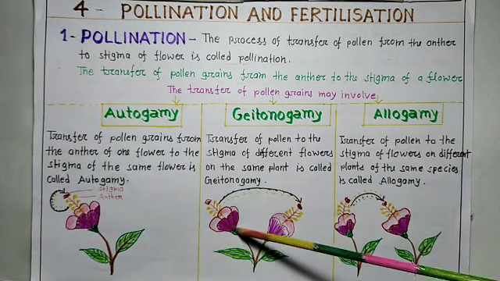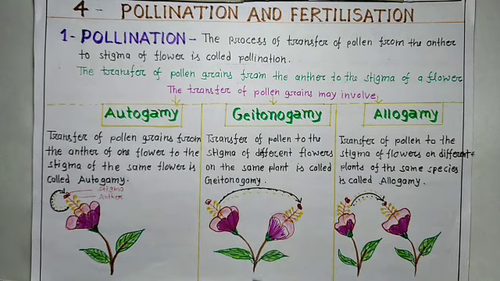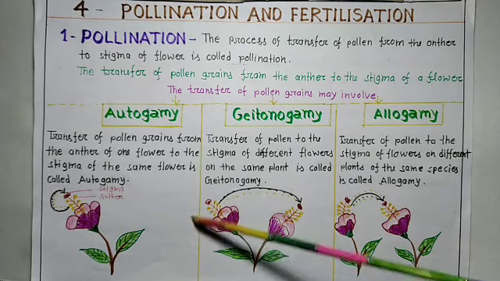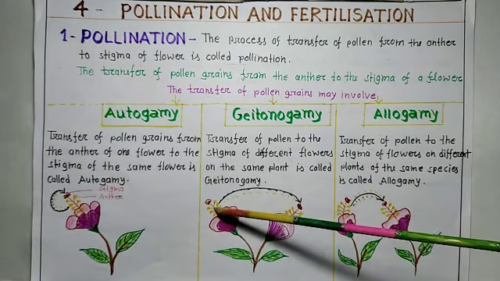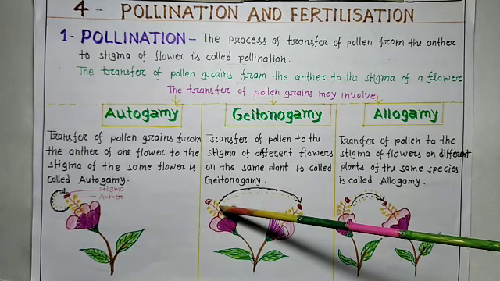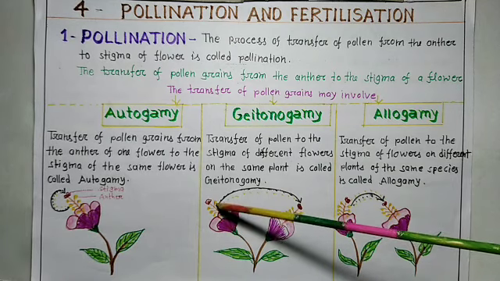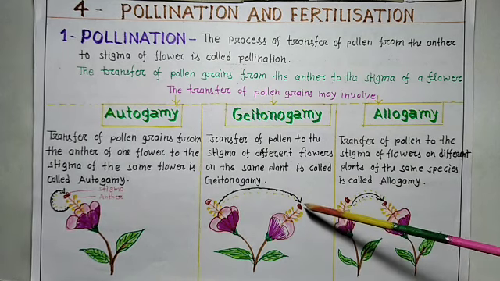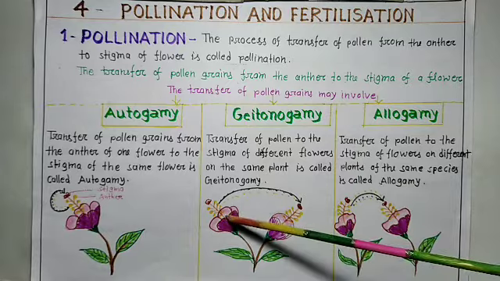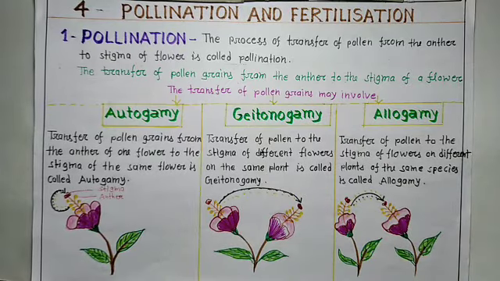You can see another example. Look here, this one is the same flower, but here two flowers. One flower is this and one flower is this. When pollen grains of this flower transfer to the stigma of this flower, it is called geitonogamy.